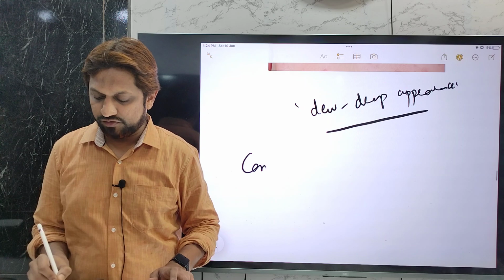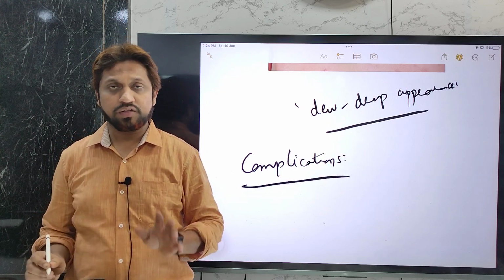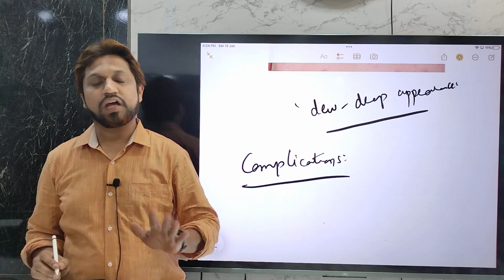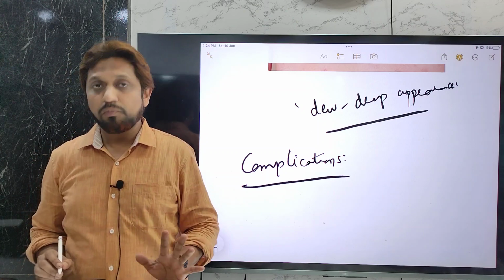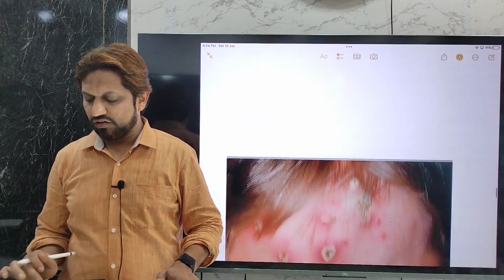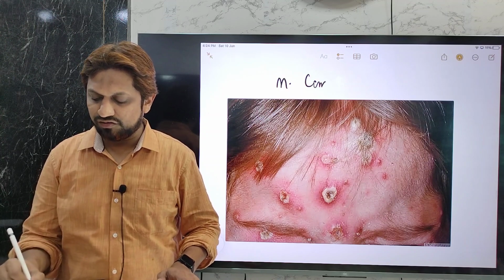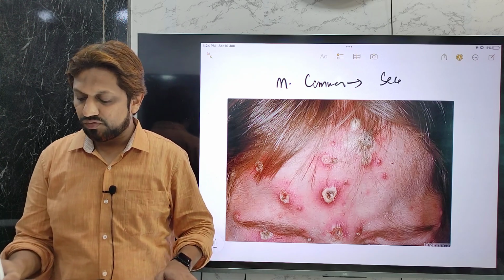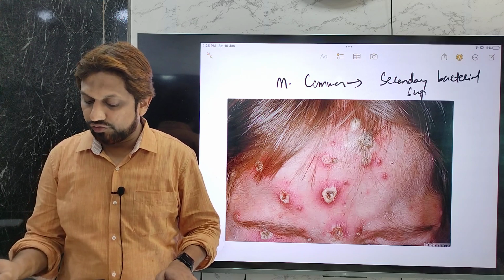Now coming to the complications. Generally this particular disease is very mild. We'll discuss the diagnosis and treatment also, but before that we'll discuss the complications. In a few individuals in whom the immunity, especially cell immunity, is very low, it may lead to certain complications. Though rare, we are supposed to know them. The most common complication, a cutaneous complication, is secondary bacterial superinfection of the skin.